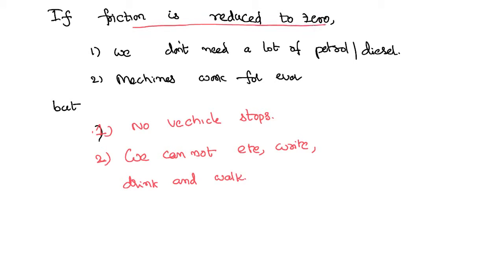So what happens, for example, if we are able to reduce the friction to zero? Of course we know that practically friction cannot be reduced to zero. If at all we were able to, it looks like a rosy world. We need petrol and diesel for all our vehicles, like cars, to overcome the friction that exists between the rough road and the rough tire. But if there is no friction, then there is no interlocking, your vehicle is not going to stop. You don't need a lot of petrol and diesel to run the show. You just need to initiate the process and things will go on forever.